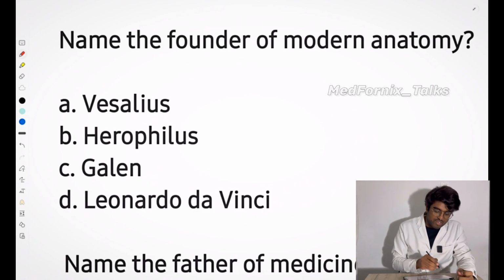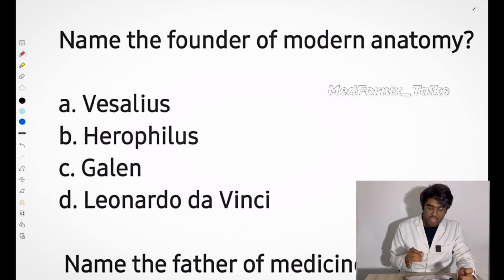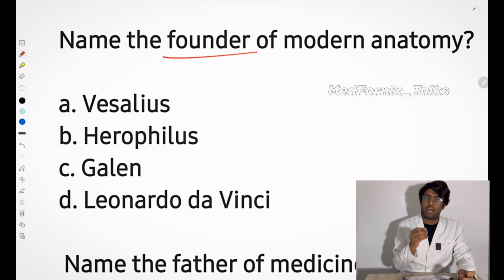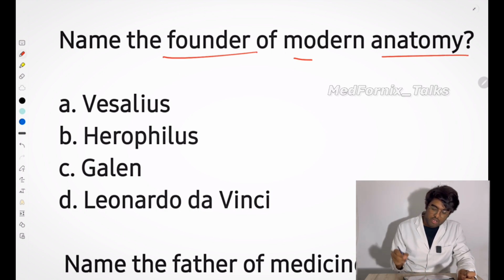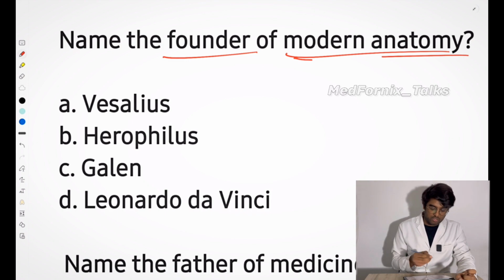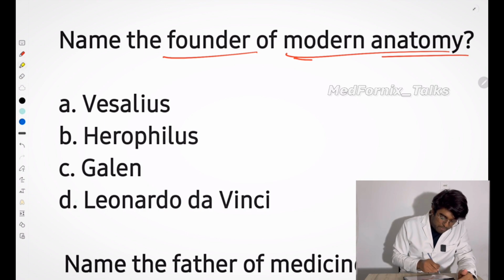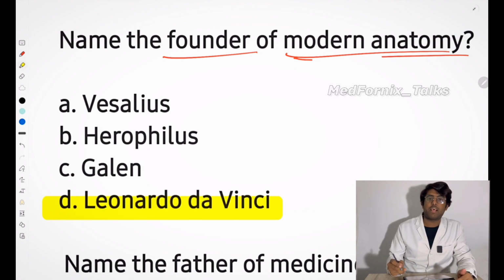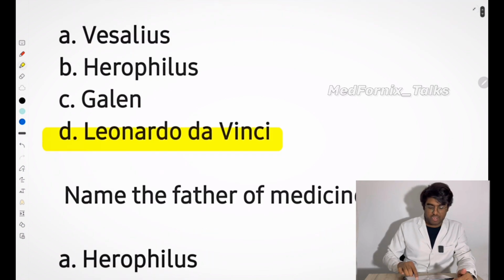You can see the first question here: name the founder of modern anatomy. In the question, they have stressed and asked for the founder of modern anatomy, right? The father of anatomy is different and the founder of modern anatomy is different. The options are Vesalius, Herophilus, Galen, and Da Vinci. Vesalius has some connection with human anatomy, we will talk about that in later questions, and the answer will be Da Vinci. Option D, Da Vinci, is the answer. The founder of modern anatomy is Da Vinci.